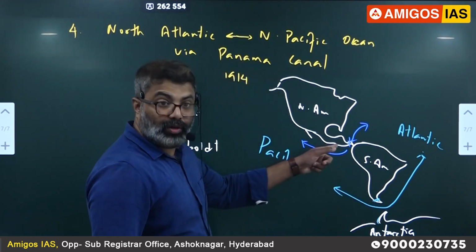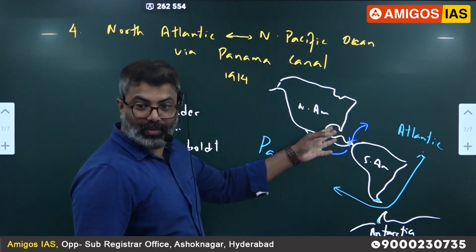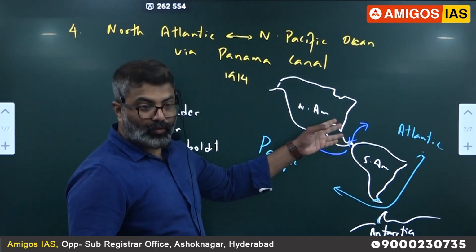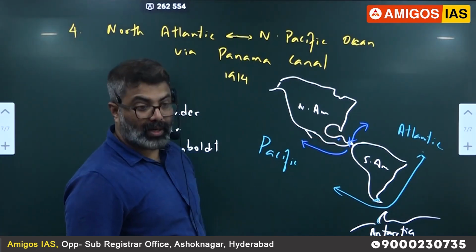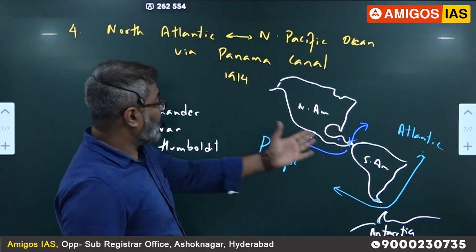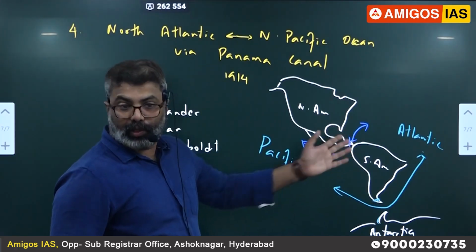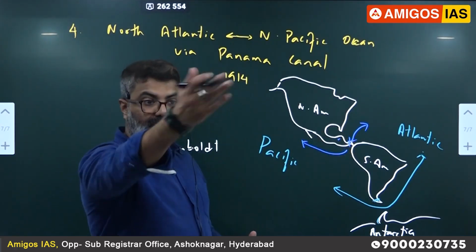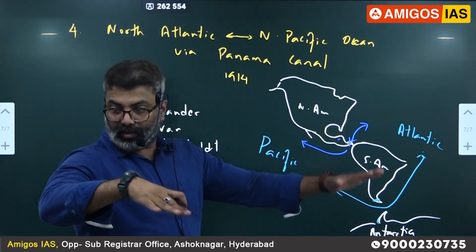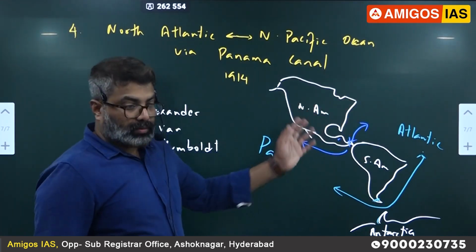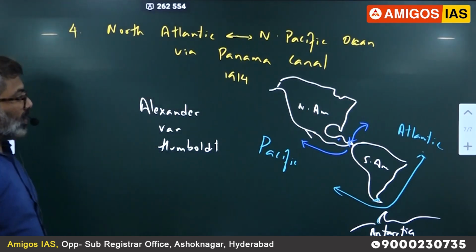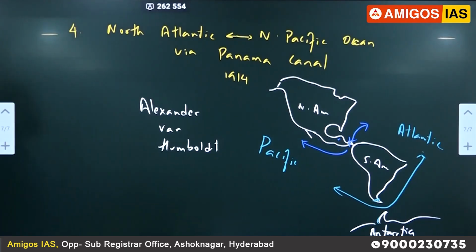This will cut down almost a month's time. Time, fuel, money. So this became popular. The US built the Panama Canal in 1914. It uses locks to move from one side to the other because the sea level is different on either side. So, Panama Canal, 1914. Please remember.